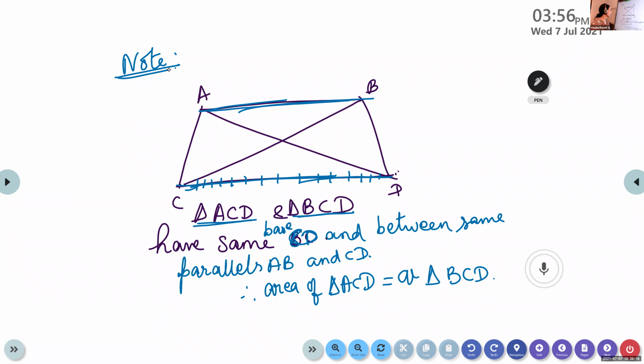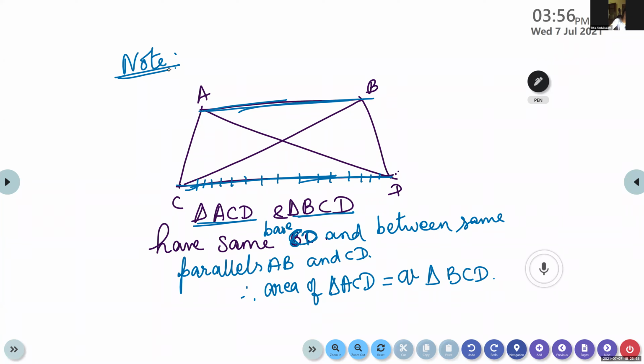Triangles ACD and BCD have the same base CD and are between the same parallels, AB and CD. Therefore, area of triangle ACD is equal to area of triangle BCD.